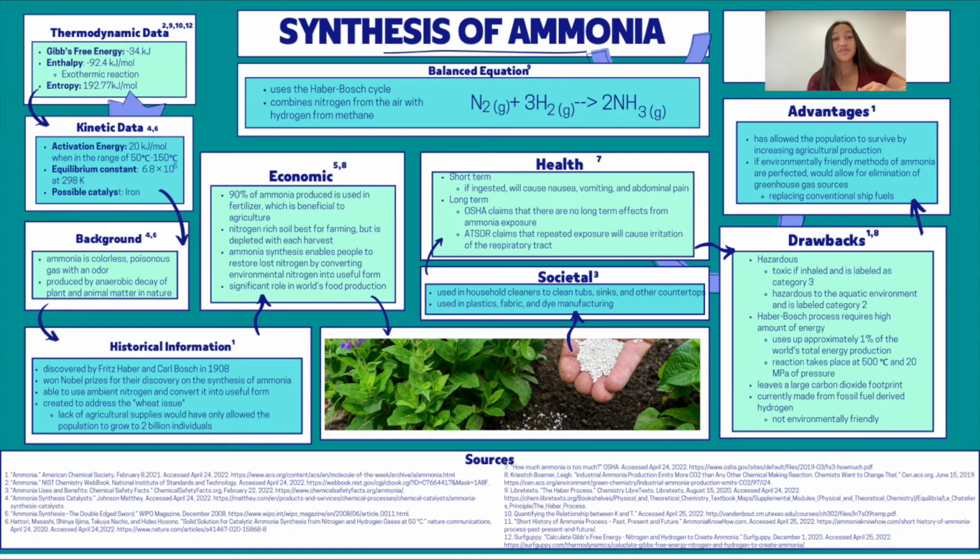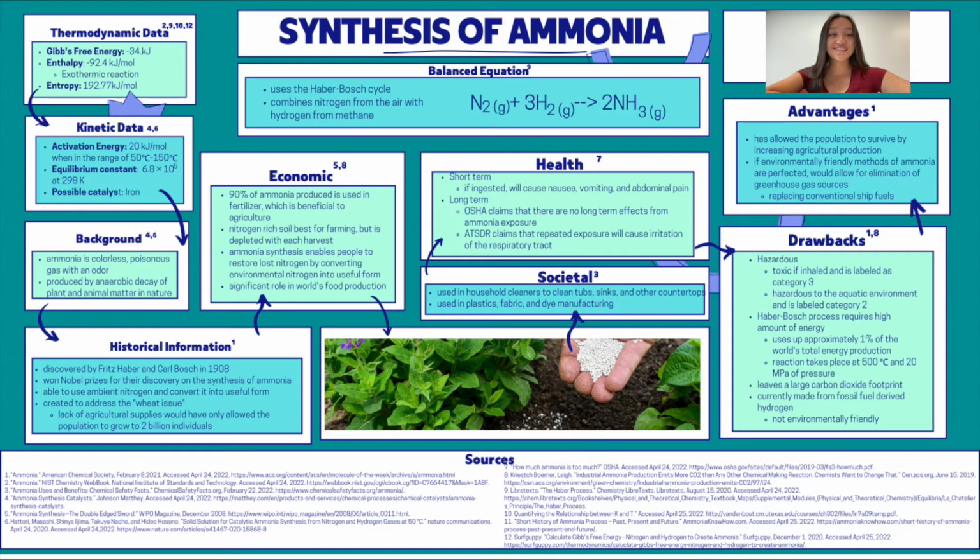Looking into the background, ammonia is going to be a colorless, poisonous gas with an odor, and it's produced by the anaerobic decay of plant and animal matter in nature. This reaction was first discovered by Fritz Haber and Carl Bosch in 1908. They won Nobel Prizes for their discovery because they were able to take ambient nitrogen and convert it to a useful form. It also was created to address the wheat issue, which would have not allowed the population to grow